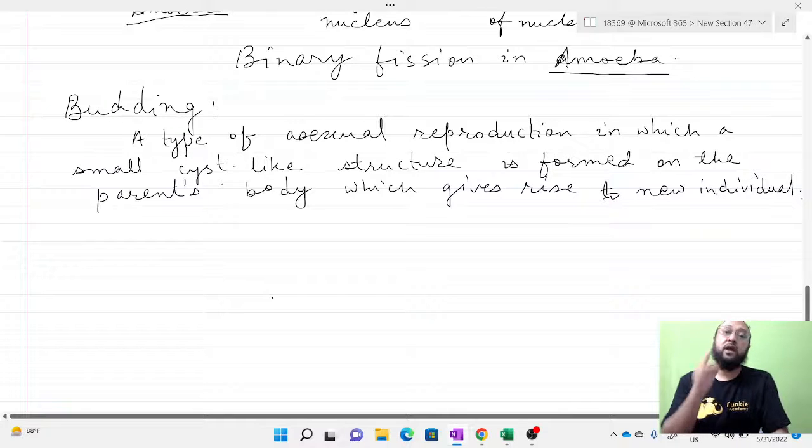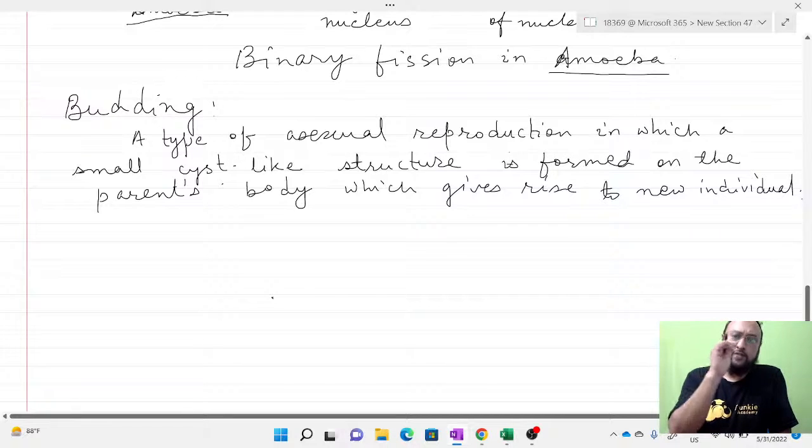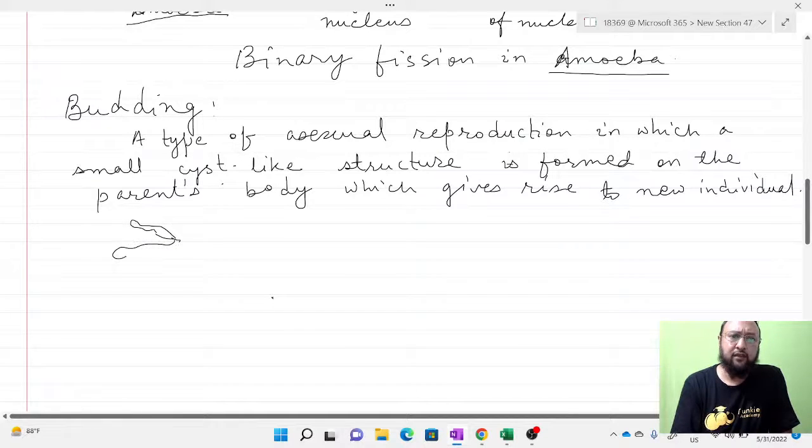Now try to understand this point. Or some structure, for example, in Hydra it's very common. So the Hydra structure is like this. They have tentacles like this, and the body, an almost cylindrical, swollen type of body. This will form some kind of structure.